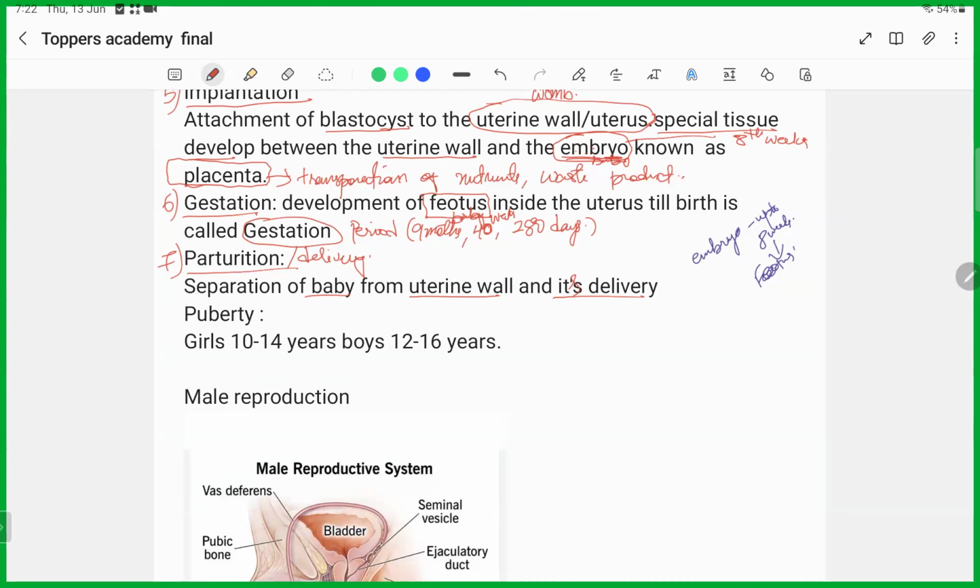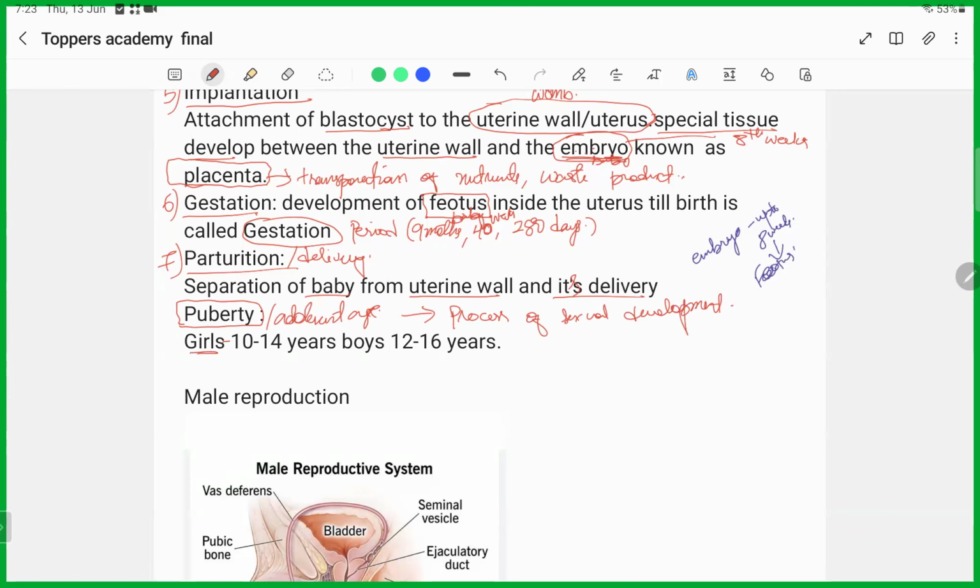And while talking about the sexual reproduction system, one term is very important: puberty. In human beings, puberty, also known as the adolescent age, is the age where the process of sexual development starts.